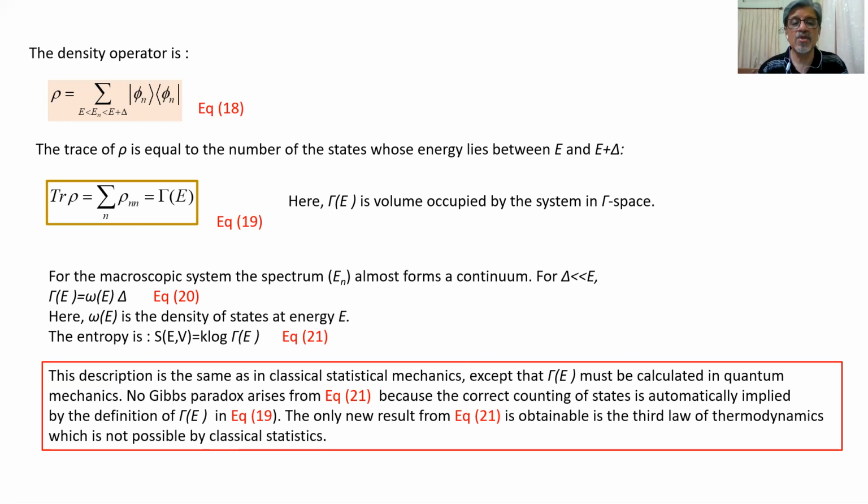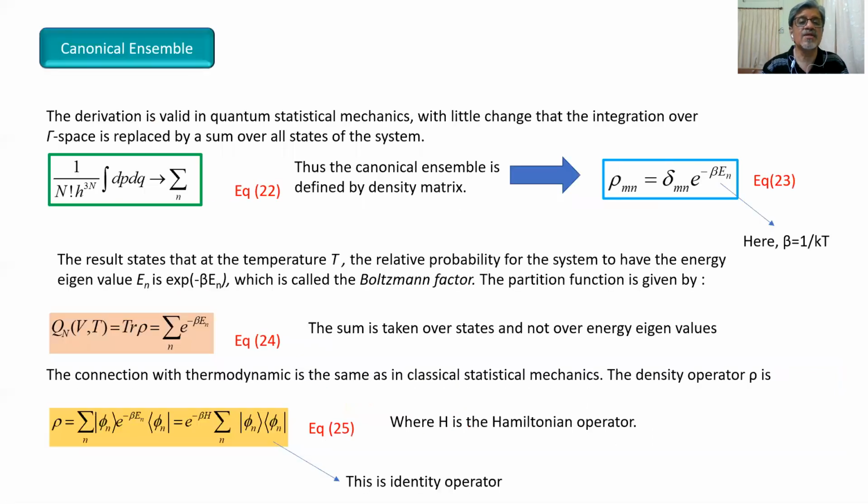The only new result obtainable from equation number 21 is the third law of thermodynamics, which is not possible in classical mechanics. Once gamma is known from equation number 19, we can calculate the entropy very easily using the standard formulation, equation number 21. And by using 21, we can derive other thermodynamic properties in quantum mechanics.